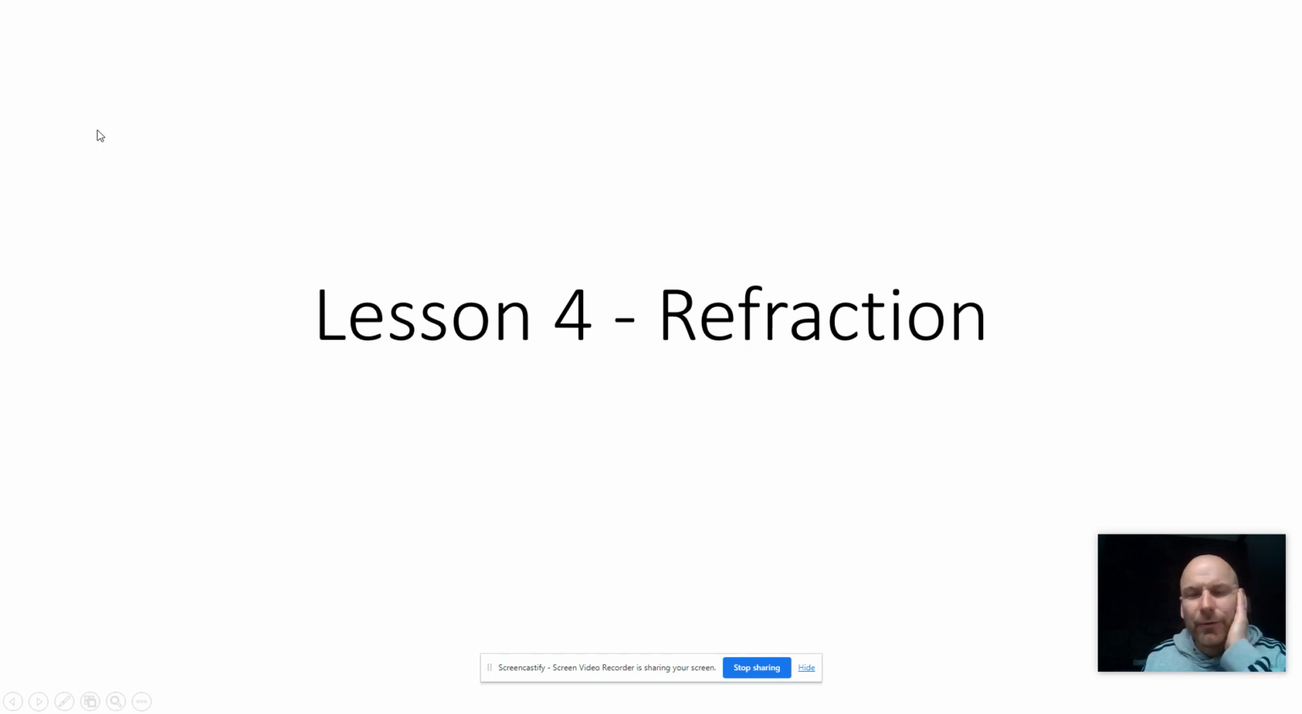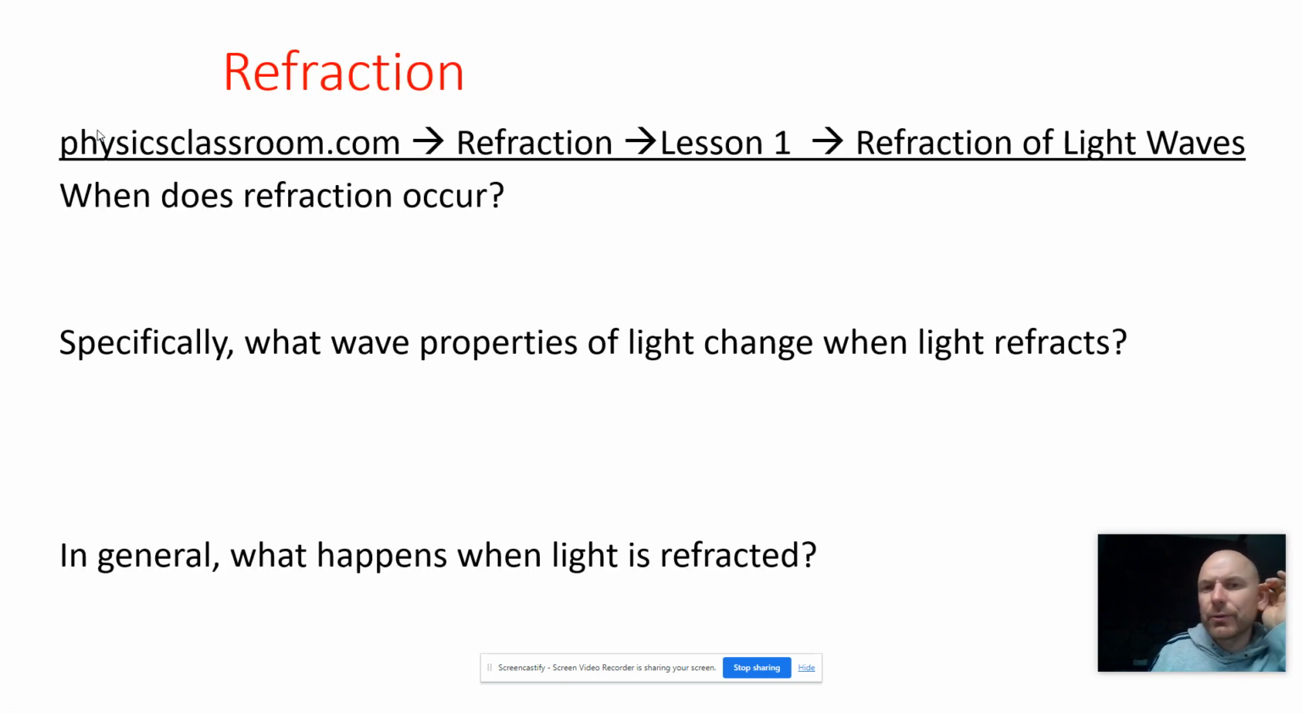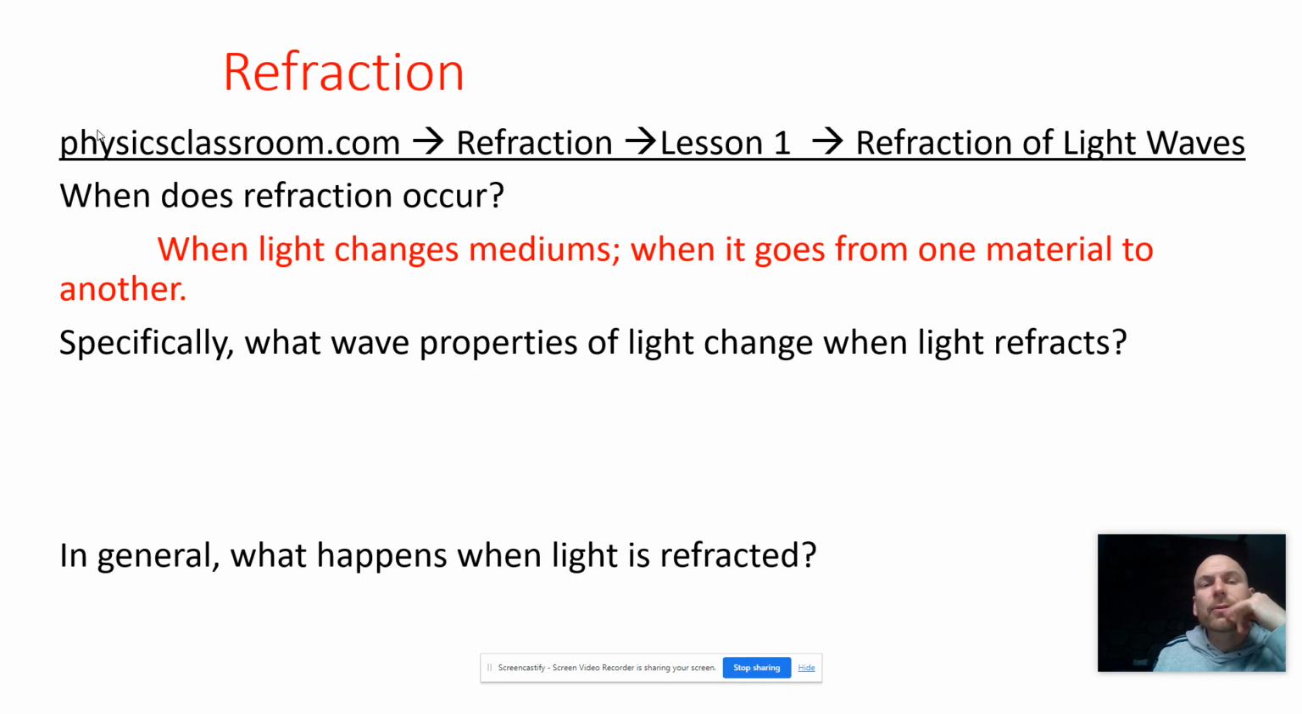Try this again. Refraction. So when does refraction occur? When light travels from one medium to another. So when it goes from one material and changes into another material. What property of light changes when it refracts? When it goes from one material to another, it changes its speed.